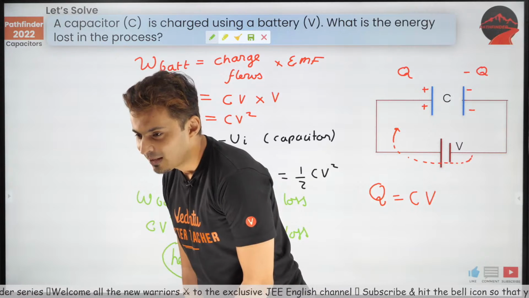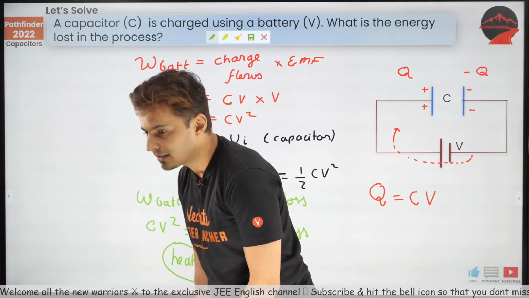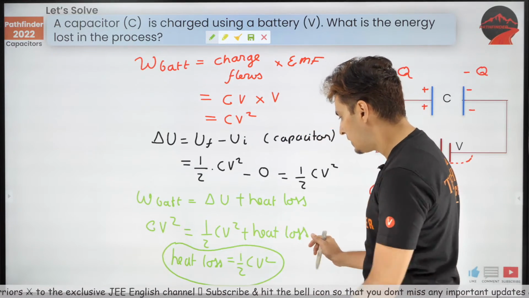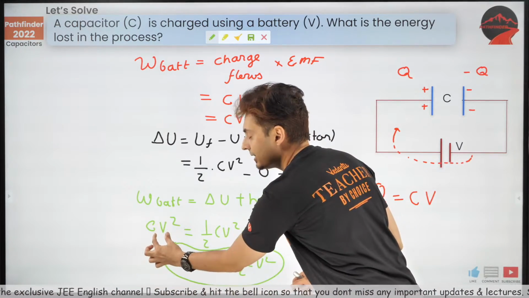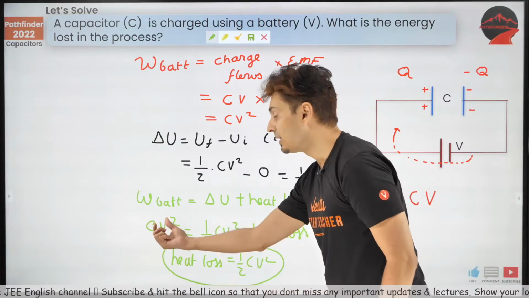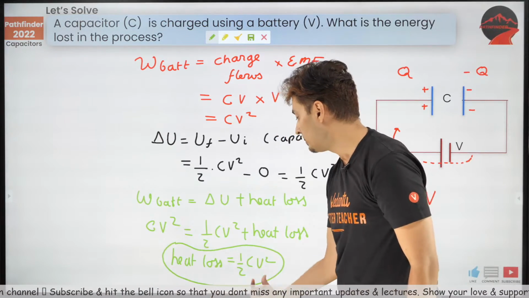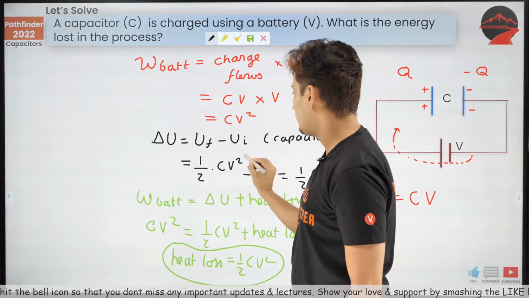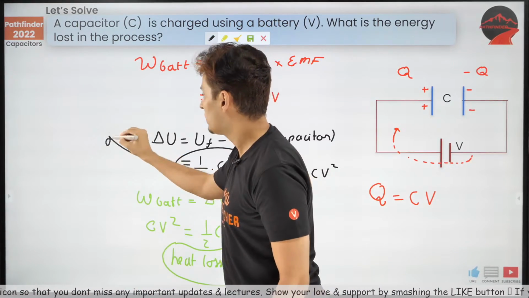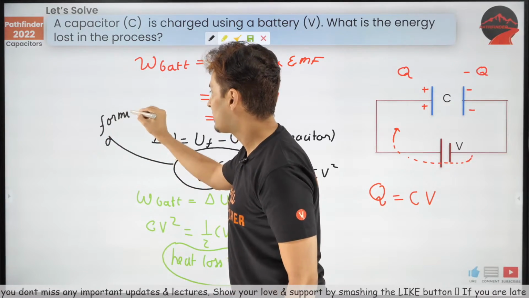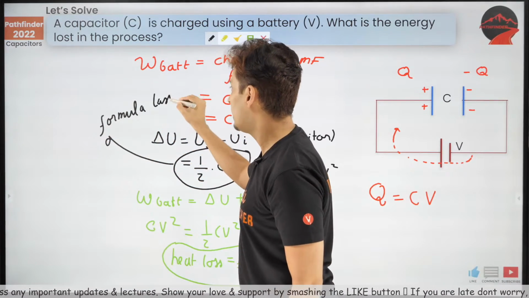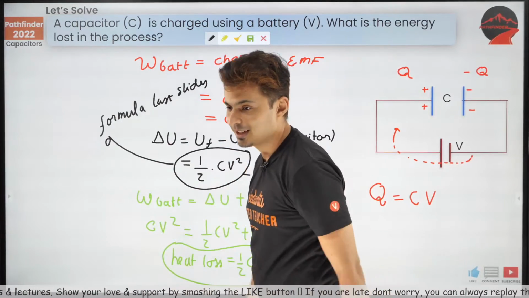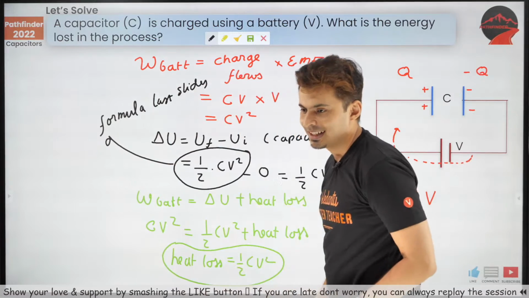You know, why half CV square, Tarun? CV square is equal to half CV square plus heat loss. Take this half CV square on the other side. CV square minus half CV square, how much will be remaining? Half CV square. And this is just a formula I gave you in the last slide. It was just derived. In fact, I derived it. I hope you are there. Okay, Tarun. Cool.